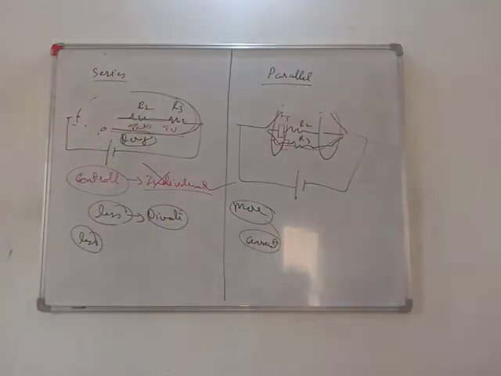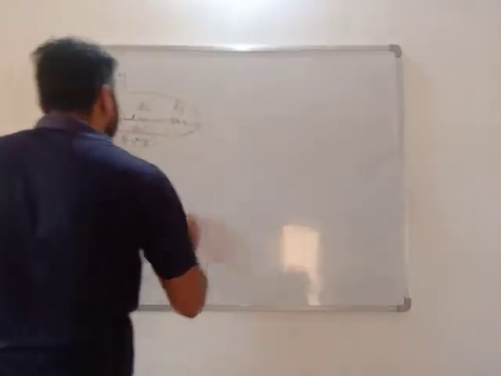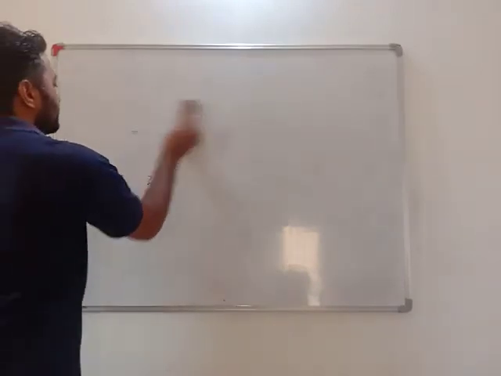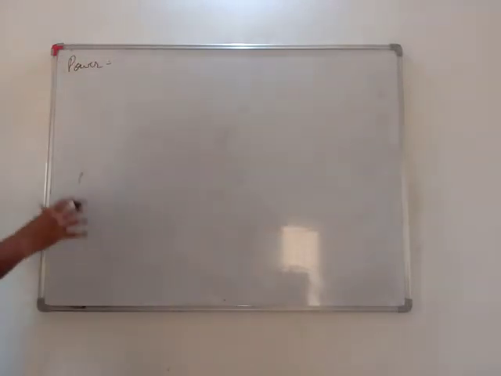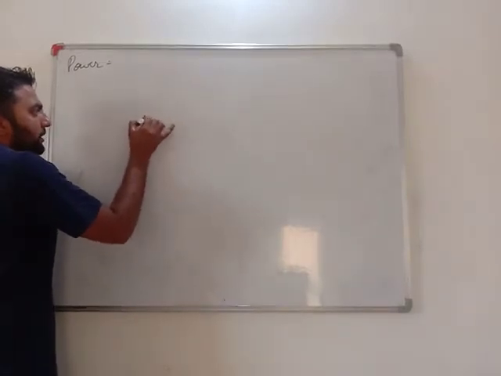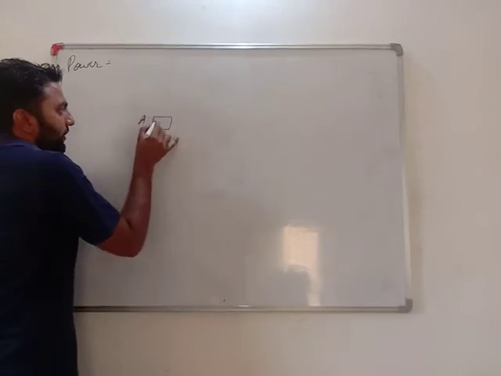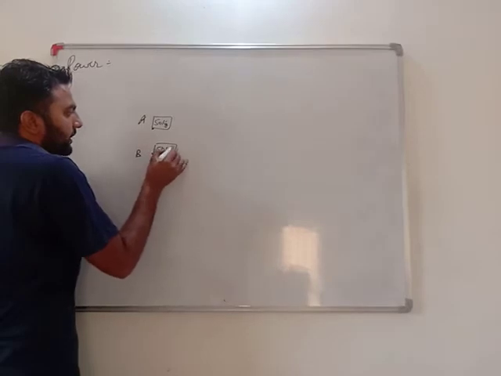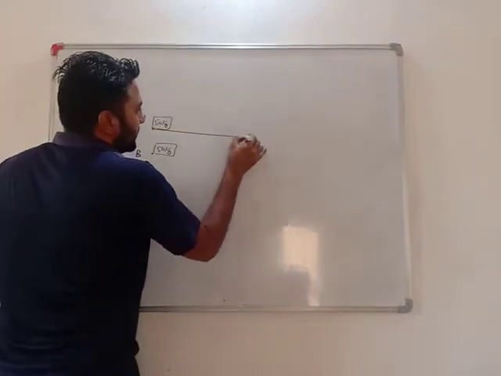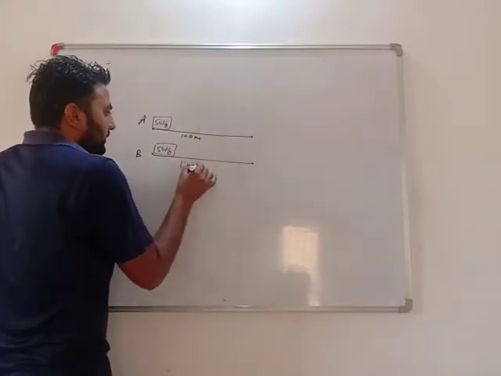Okay, my dear students, now we will see power. What is power? Let's say one person A and another person B. 50 kg, 50 kg. They need to take this 50 kg 100 meter. This one also needs to take 50 kg 100 meter.